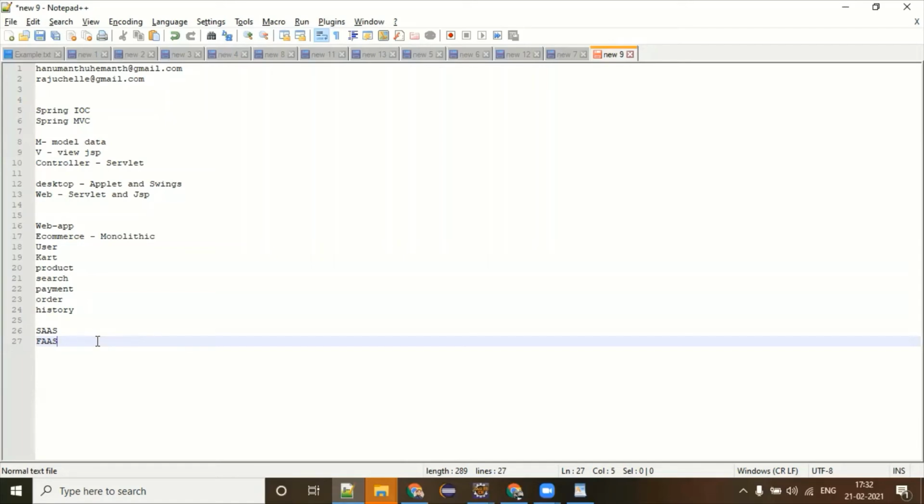Think about you are not running any company, you are not earning any money, but you have just written one function. By that, you are very confident this can help many users, many people, get a search result in a fraction of a second or in milliseconds. Do you see that people are going to use your application? Yes. And you don't want to give this algorithm to anyone. What you will do is purchase a cloud, deploy this function as a service, and tell users: hey, whoever wants to get the search result fast, please contact me. I will give you the results. I will be charging you this many dollars per request. Wow, amazing. And that's called